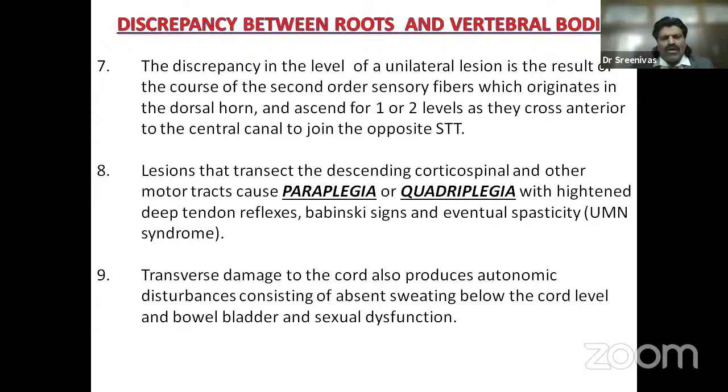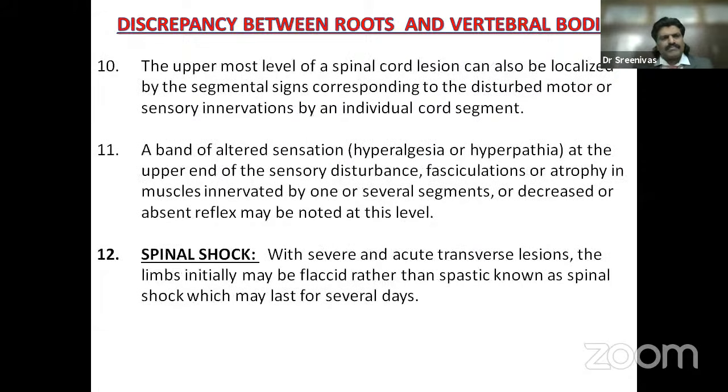Transverse damage to the cord also produces autonomic disturbances consisting of absent sweating below the cord level and bowel, bladder, and sexual dysfunction. So if there's a lesion in the spinal cord, bowel, bladder, and sexual functions also get affected, again in favor of a spinal cord lesion.